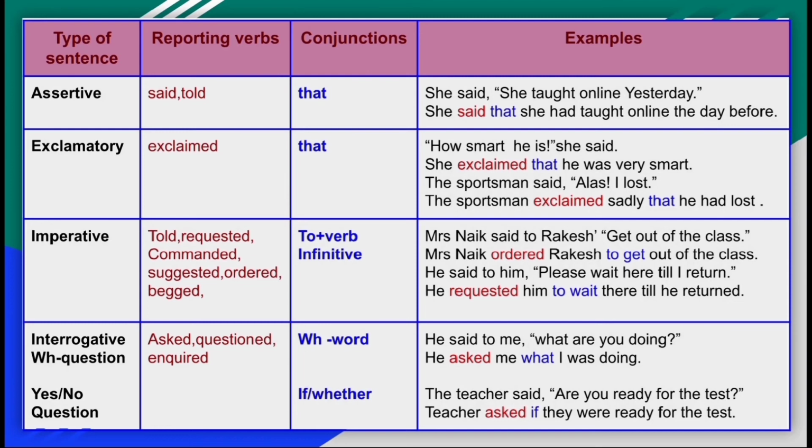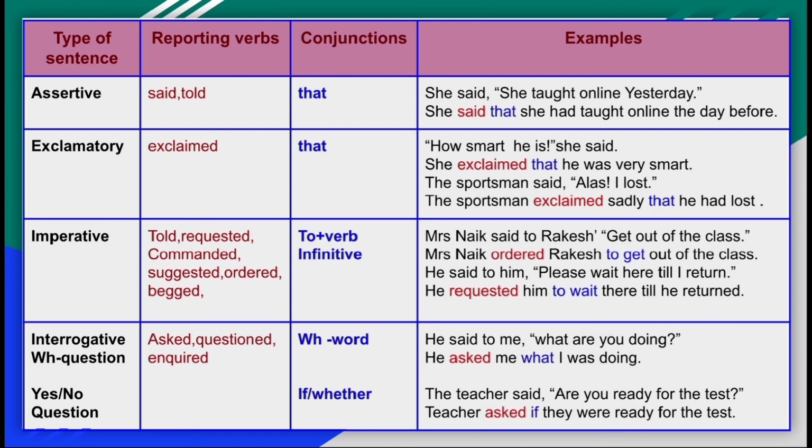Let's see the example. Mrs. Naik said to Rakesh, "Get out of the class." Here, when Mrs. Naik said to Rakesh, it's an order. So Mrs. Naik ordered Rakesh to get out of the class. Get is turned into to get, the infinitive form. He said to him, "Please wait here till I return." We can find the word please, so it's a request. So he requested him to wait there till he returned.